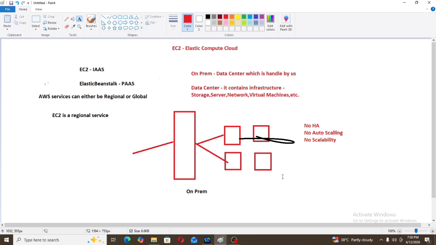Now we are going to AWS to deploy our application. Now we are using a load balancer here. AWS will also have a load balancer, but it will not be named load balancer. Before going to the load balancer part, let me clear one thing: a load balancer is a software, so we need to install the load balancer. It is also a difficult part to increase the load balancer on premises.